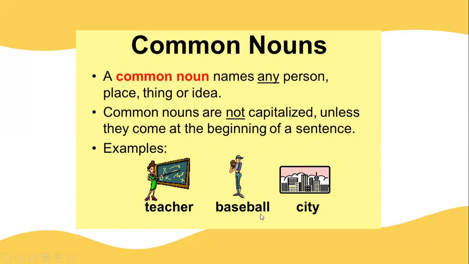Baseball is another common noun. City is another common noun. So common noun means it is not very specific. General things are called common nouns. So you should not write common nouns in capital letter unless it comes at the beginning of the sentence. If it comes at the beginning of the sentence, you have to write it in uppercase, or else you have to write it in lowercase.